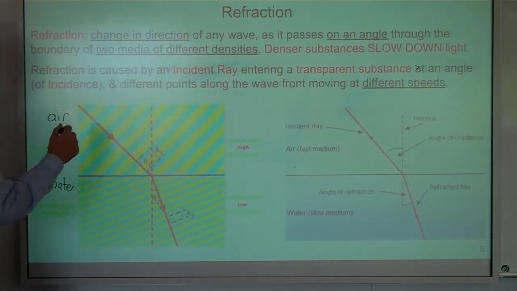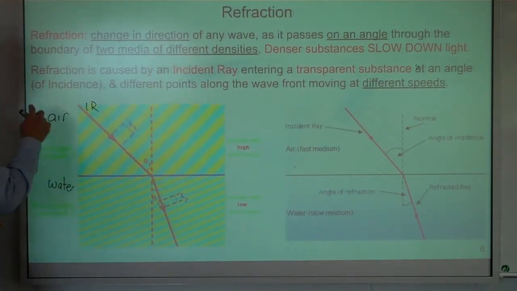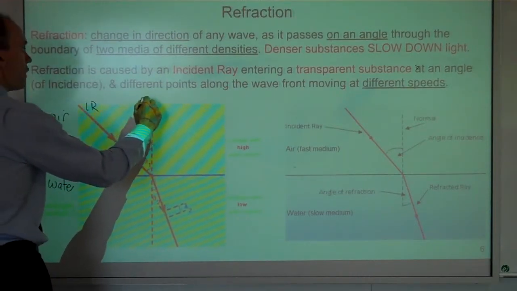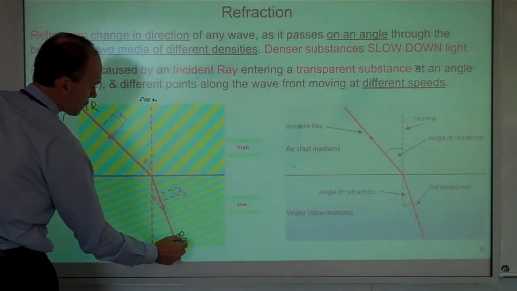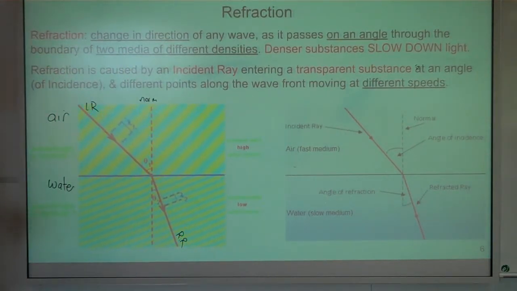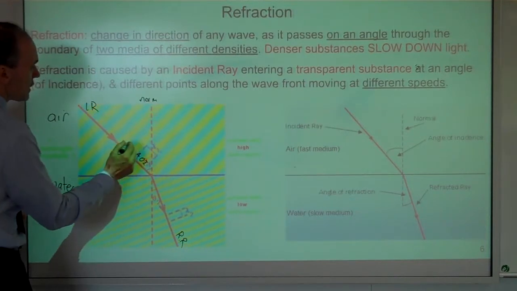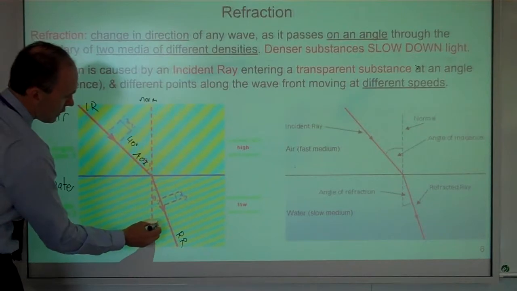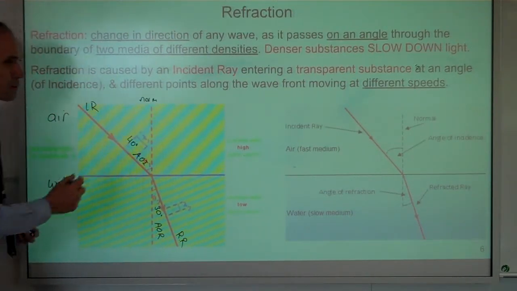Now, what we have is the incident ray. This is the incident ray coming in. When it enters that substance, this is the normal over here, and this is the refracted ray, the ray going through the substance. And that's what's happening there. So this is the angle of incidence, and we'll say maybe it's 40 degrees, and the angle of refraction is maybe 30 degrees.